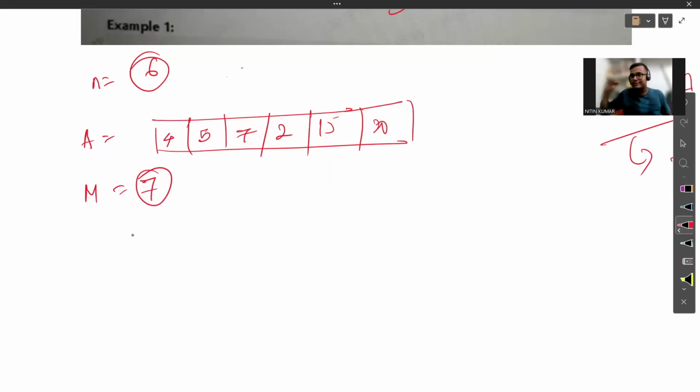Now since the array is in sorted order, the candies with smaller prices will come first and the larger prices will come next, so that I can buy as many as possible. Now I will check whether I have the mentioned price or not. If I have it, then I can buy it, and my total value will be reduced by the value of the candy. But if I do not have that amount, then I cannot buy it, obviously, and I will go on to check the next one.